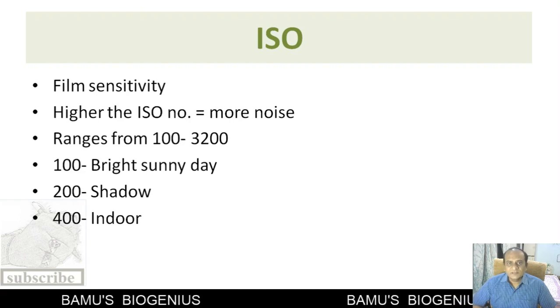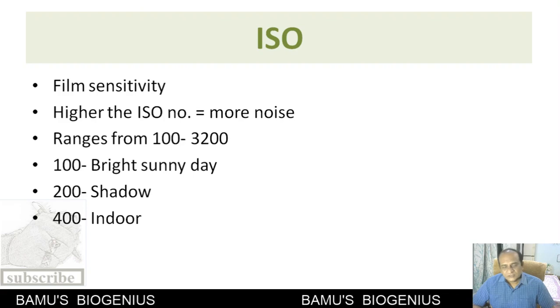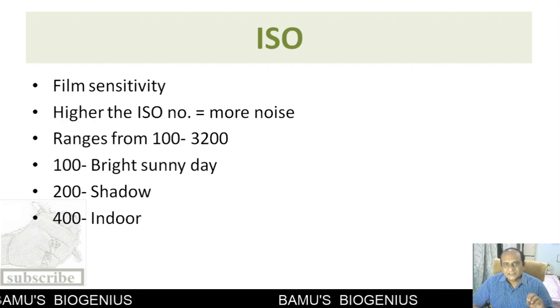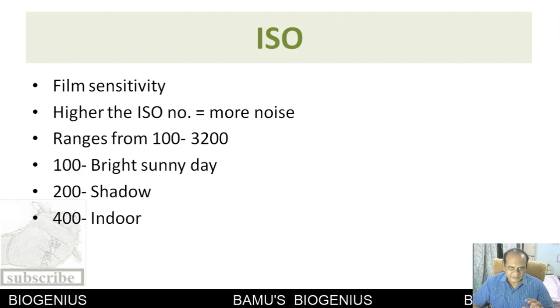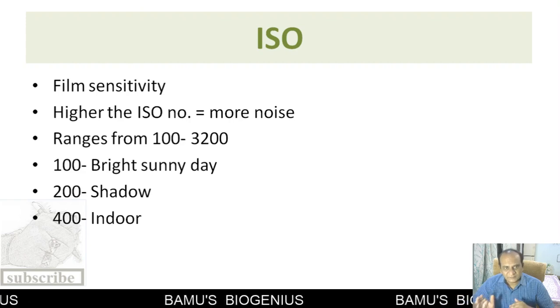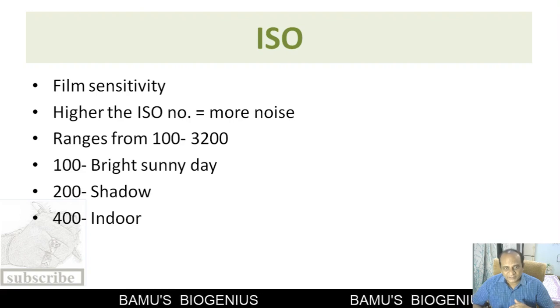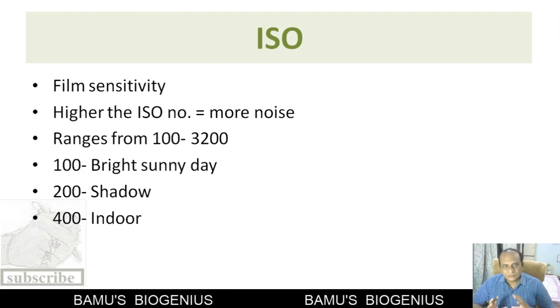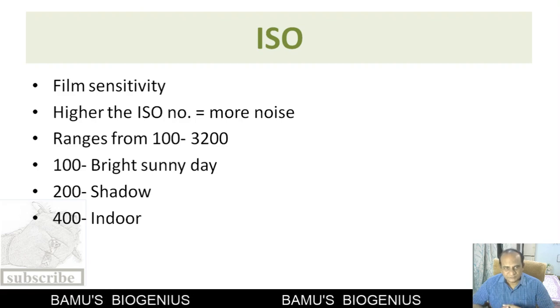So what do you mean by noise? Noise in a photograph means small grains appear in a photograph and that doesn't look nice. So if we take photographs on high film sensitivity, for example 3200, you will find the quality of a photograph deteriorates.